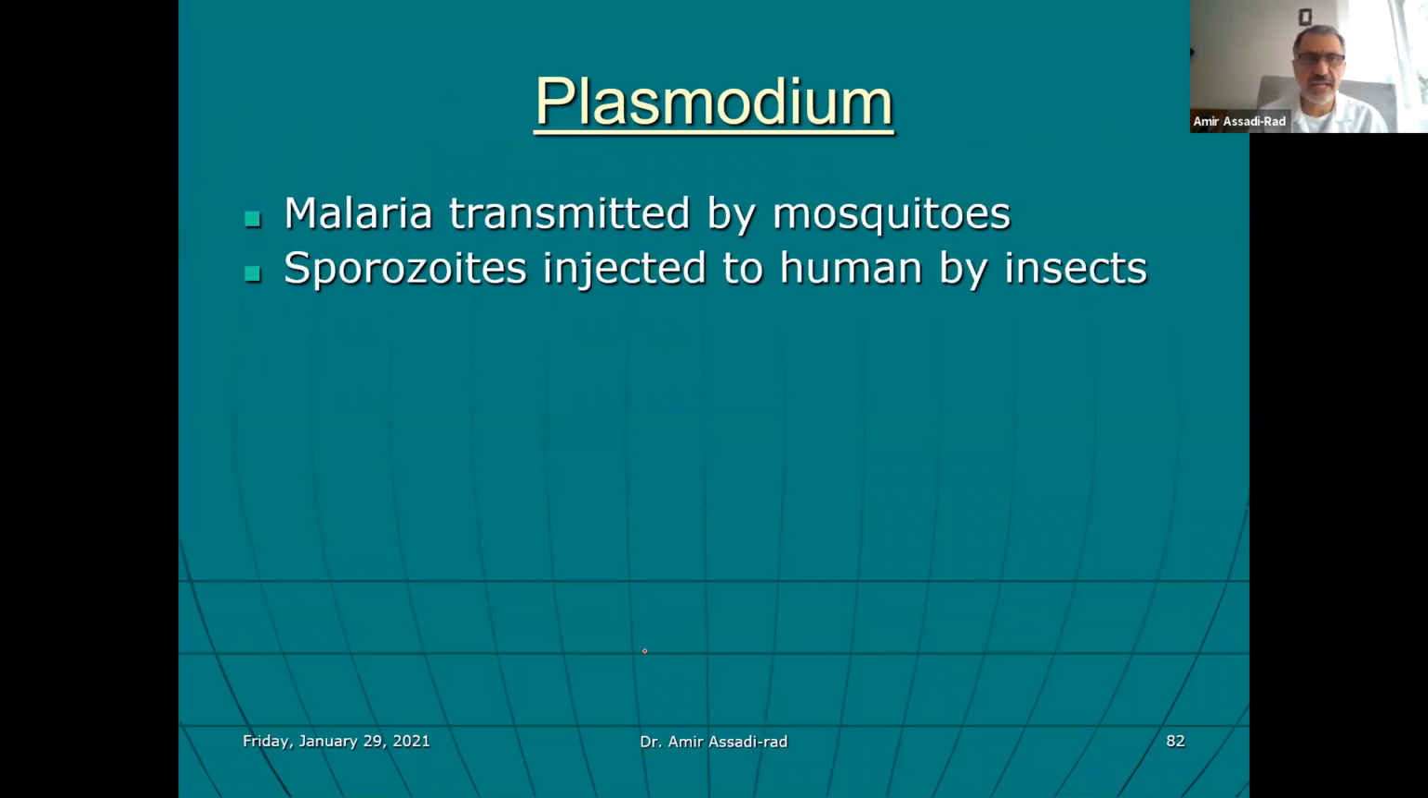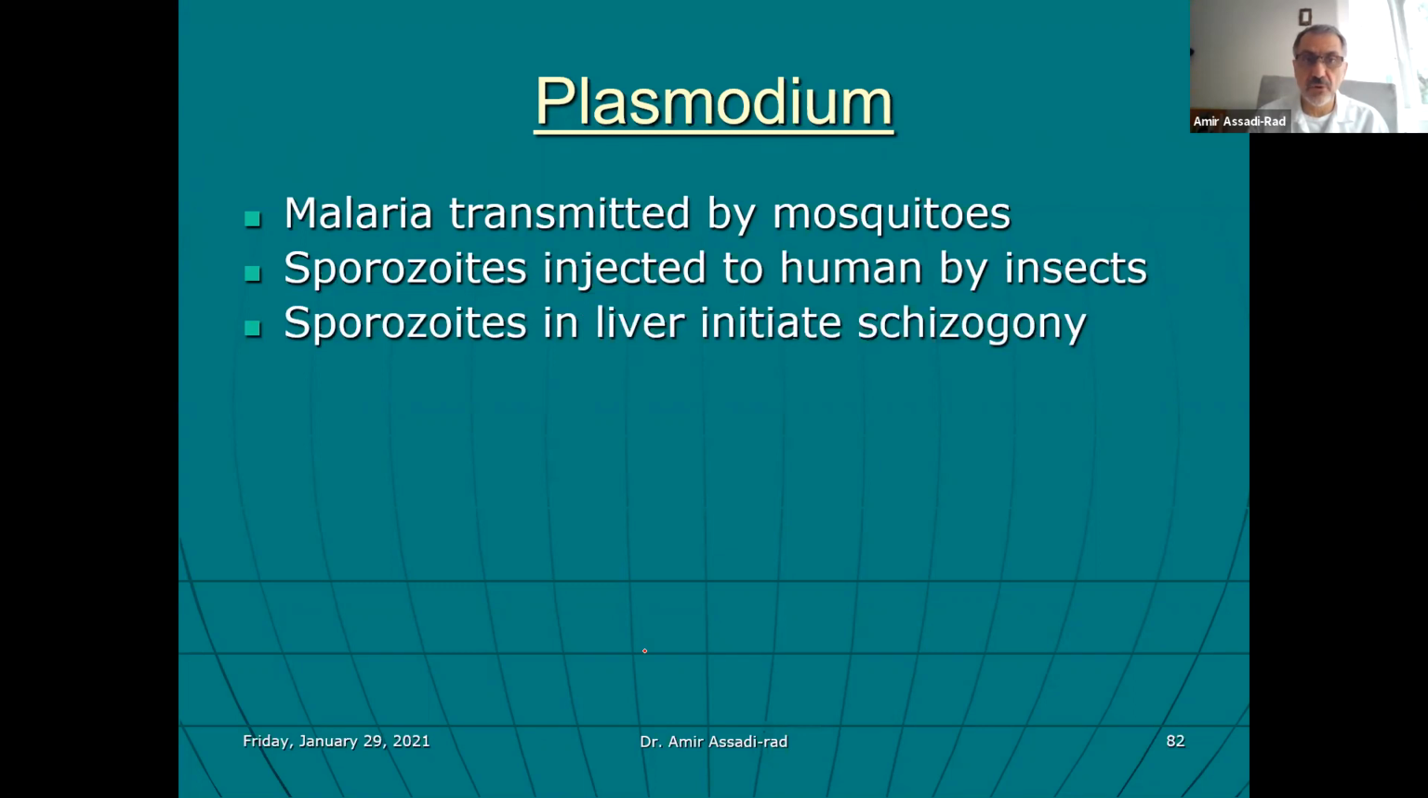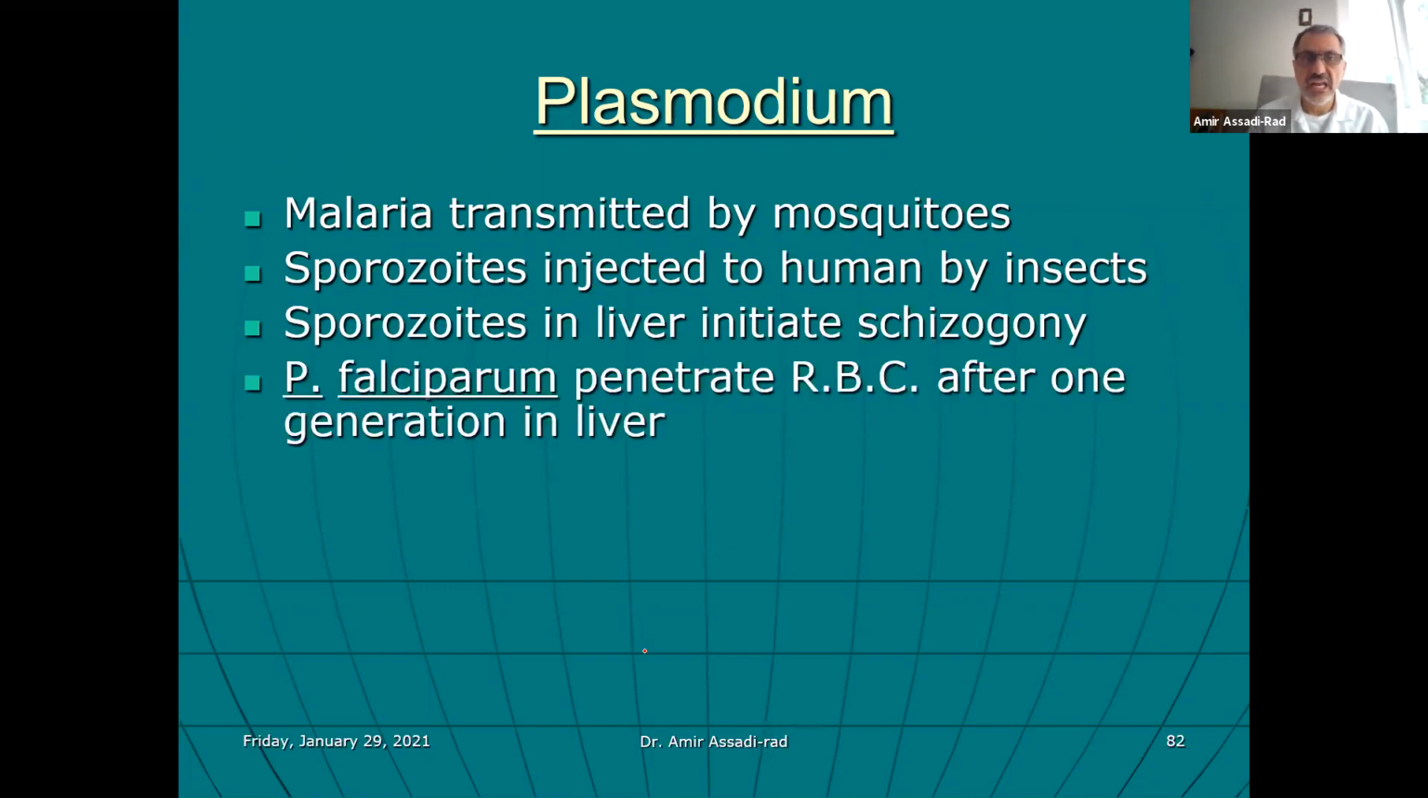Anopheles, you probably have heard of that. You already know that sporozoites are injected into humans by insects, which I already talked about. Sporozoites in the liver initiate schizogony. Plasmodium, already spelled out, so I can write down P. falciparum. Plasmodium falciparum is the most devastating of the 4 malaria species that we humans get. It causes death, and it penetrates red blood cells after 1 generation in the liver.